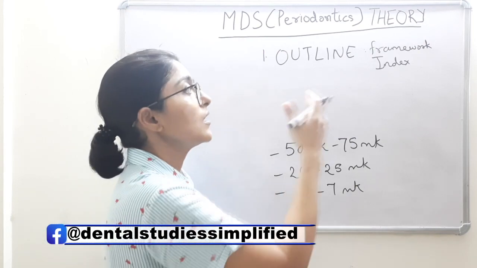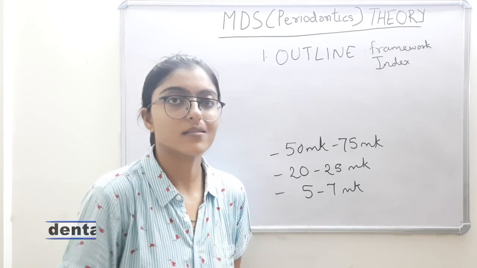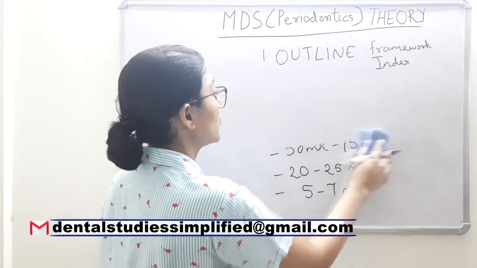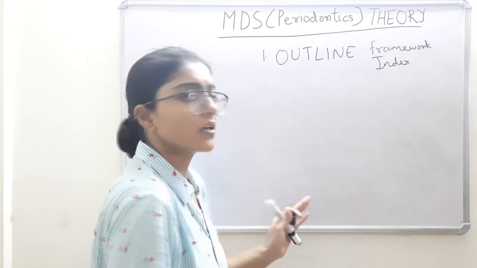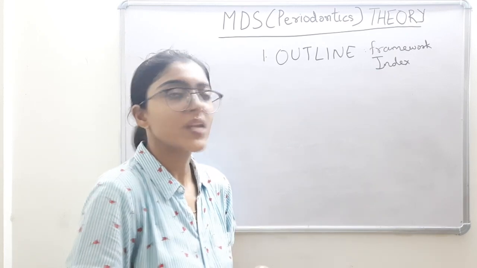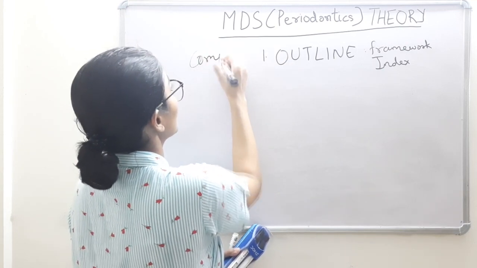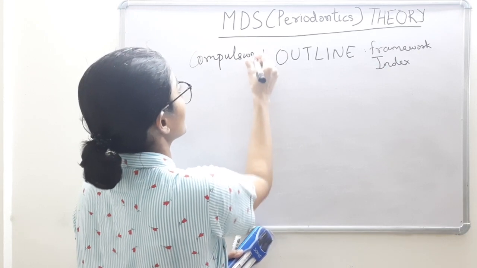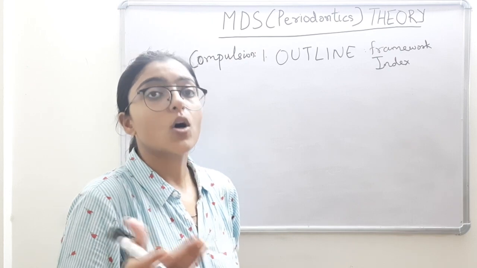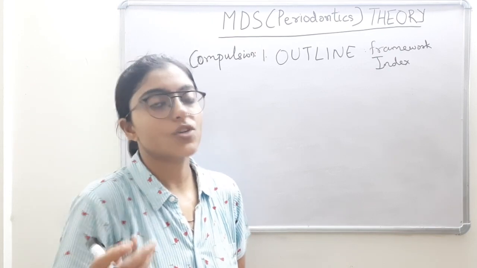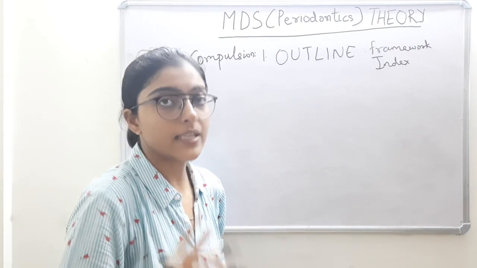The same way, the examiner wants to know what all you have discussed in your answer, and that is why an outline should always be present in your answer, be it of any weightage, any marks. Outline is a must. It is a compulsion. This I would like to highlight. Rest of the things which we will discuss can be optional, or depend on your college authority administration, but the outline is a compulsion, I suggest.